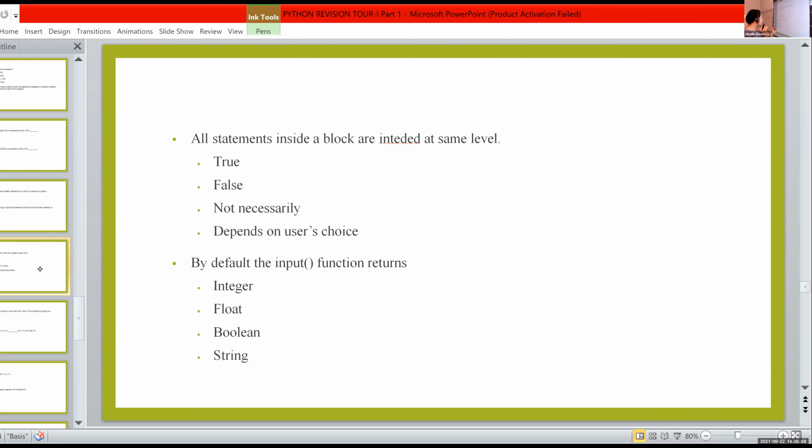By default, the input function will accept integer, float, and string values, all in the form of string. If you want to convert it into float, we can use float. Bool is another function to convert a string value into Boolean.